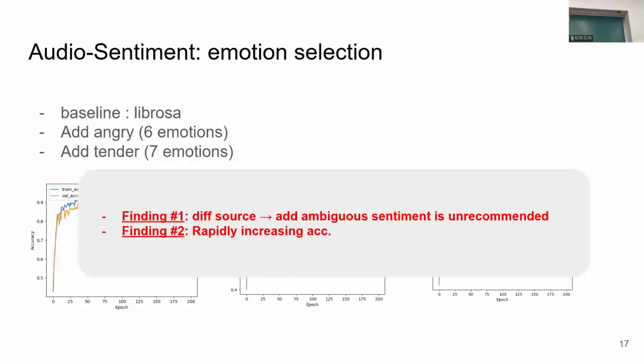Second, about the rapidly increasing accuracy for the 7 emotions model, I could reason that as the tender music, which is clearly different from the baseline happy music, inputs to the training process, the model starts to select tender, enhancing its accuracy rapidly. So I selected the 6 emotions model, which has similar accuracy to the baseline model.